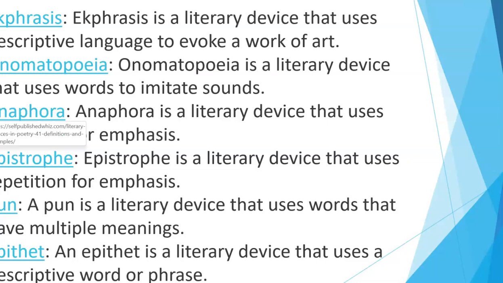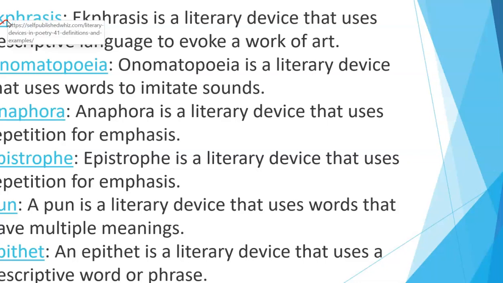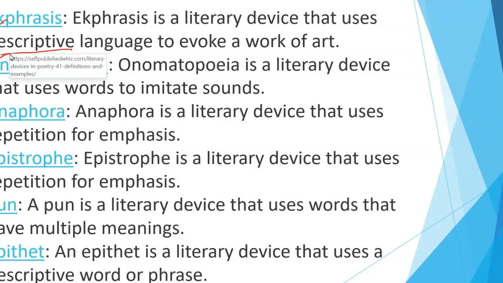Then ekphrasis. Ekphrasis is a literary device that uses descriptive language to evoke a work of art. Alright, again we are talking about descriptive language. Onomatopoeia is a literary device that uses words to imitate sound. So it makes use of words that sound like sounds, right?